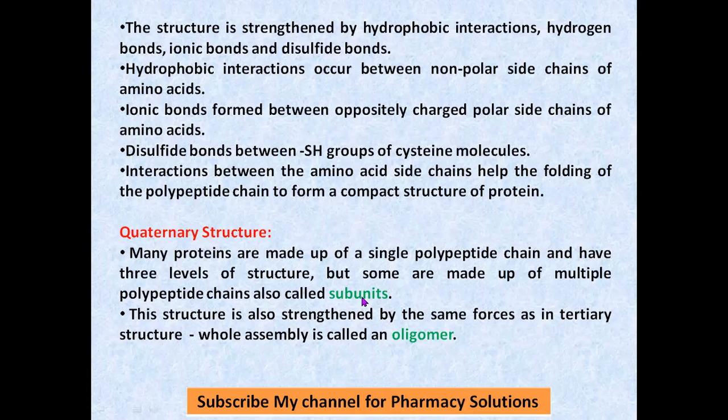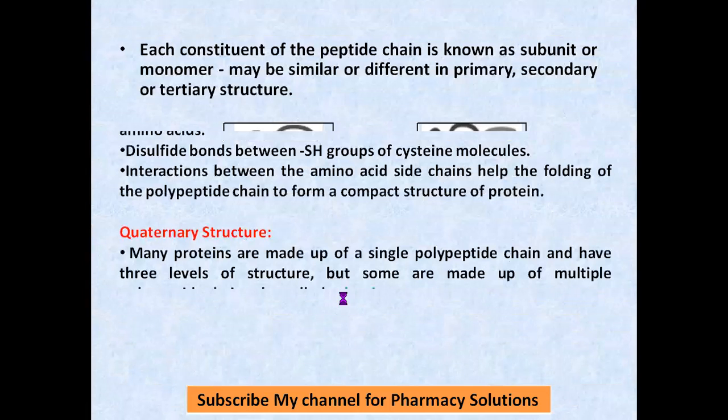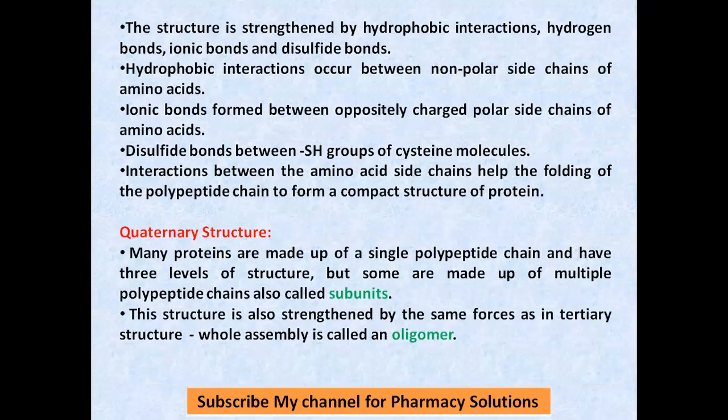And when such multiple polypeptide chains are linked together, the whole assembly is called an oligomer. Multiple polypeptide chains linked together as subunits with each other are called an oligomer.